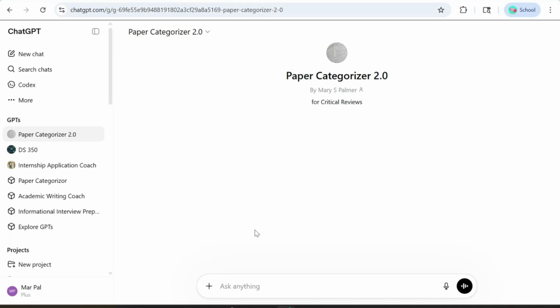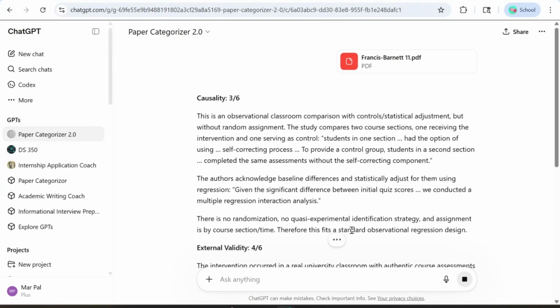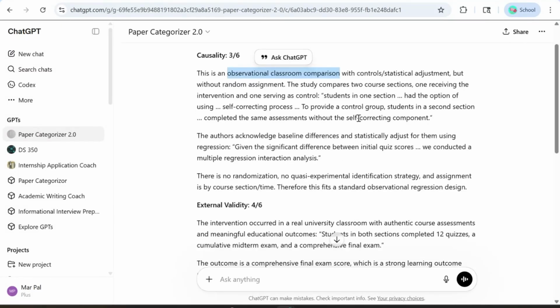Click Add Photos and Files and select the paper you want to rank. You can ask it something specific, but if you just send the prompt, the default is such that it will just give you the correct output. So it says there's a causality of 3 out of 6. The chatbot is instructed to back all of its claims and justifications up with actual quotes from the paper. It classifies this study as an observational classroom comparison without random assignment.